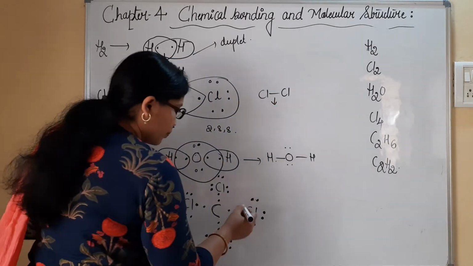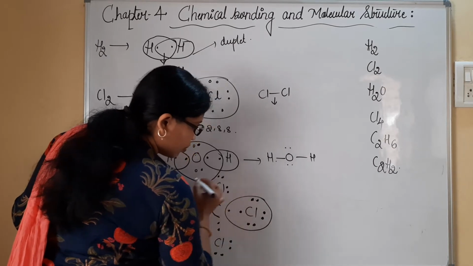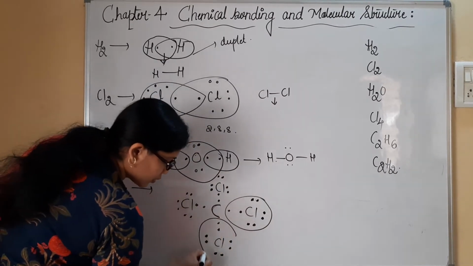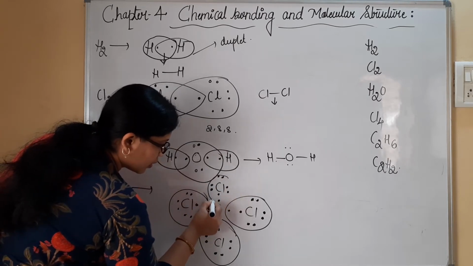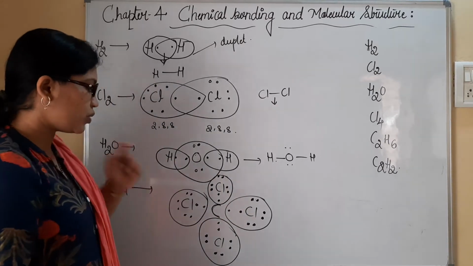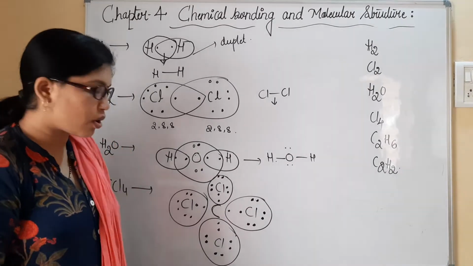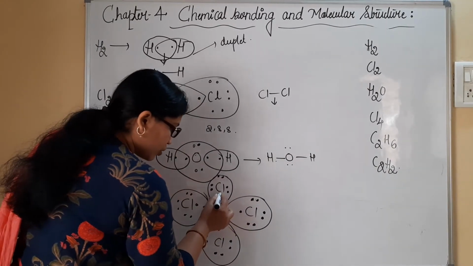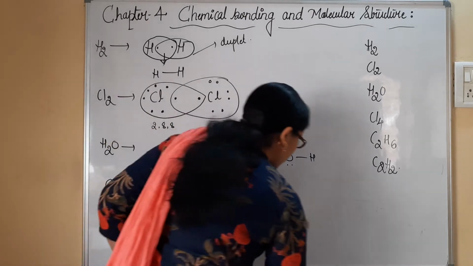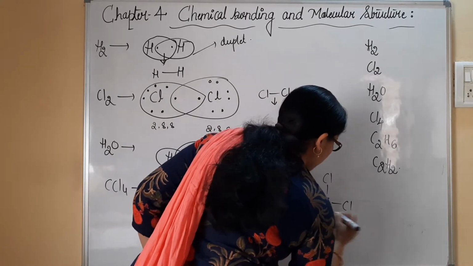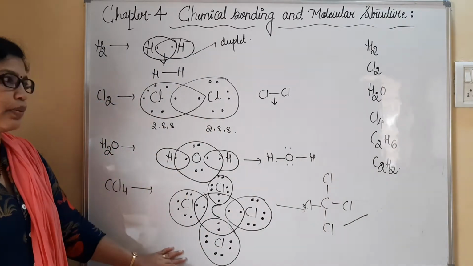Let me show the structure. If you consider particularly this is Cl, this will be the bond formation. Similarly, like this. Okay, like this. And like this. Now the question arises, what about this carbon atom? Carbon atom also needs 8 electrons to complete its octet. See how to show that one. 2 electrons from here, 2 electrons from here, 2 here and 2 from here. And totally it will form CCl4 bonding. Like this, the structure of carbon tetrachloride can be written.